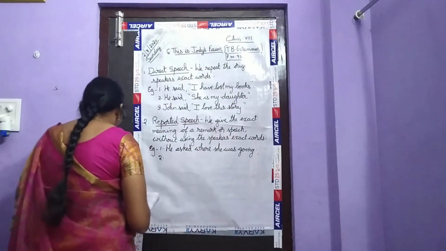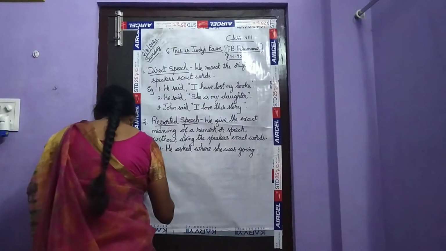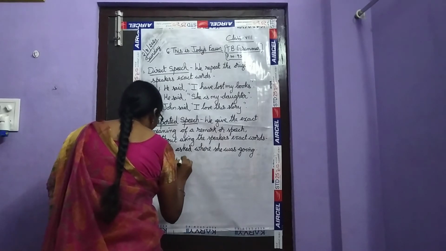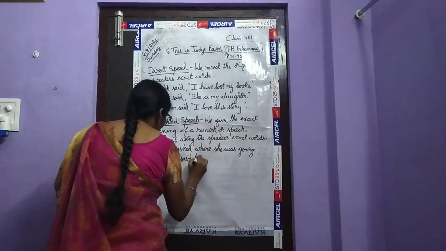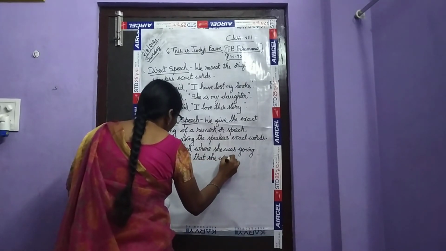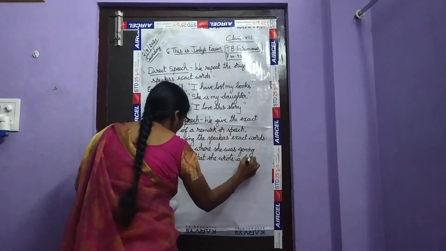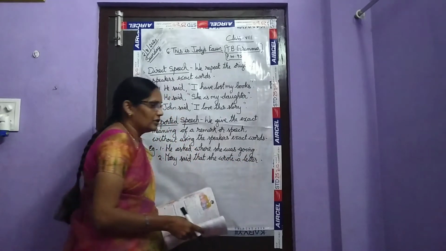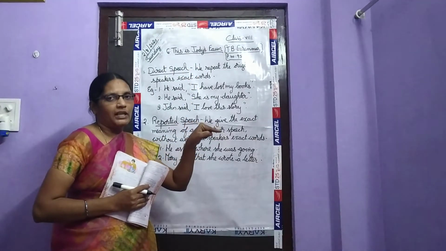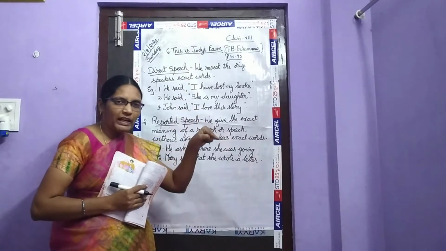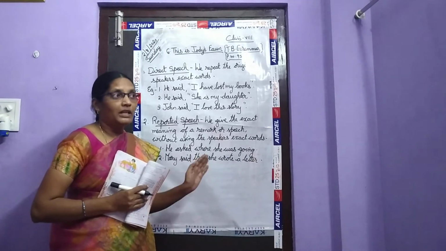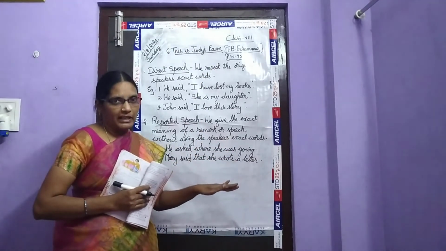So we shall go to one more example. Mary said that she wrote a letter. Mary said that she wrote a letter. So Mary is saying that she wrote a letter. So who wrote a letter? The other person wrote a letter. So who is giving the information? Mary is giving the information that the third person has written a letter.